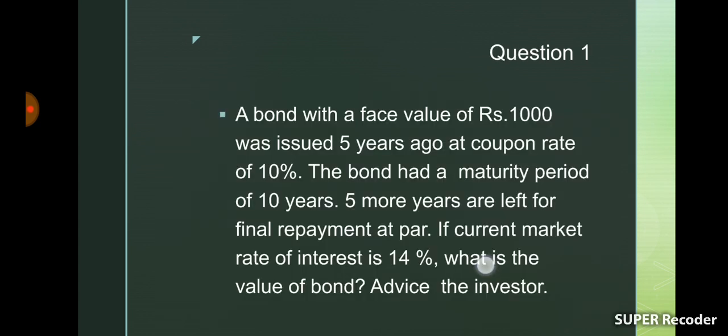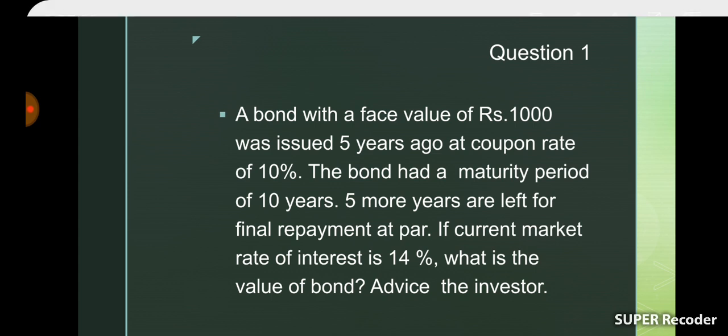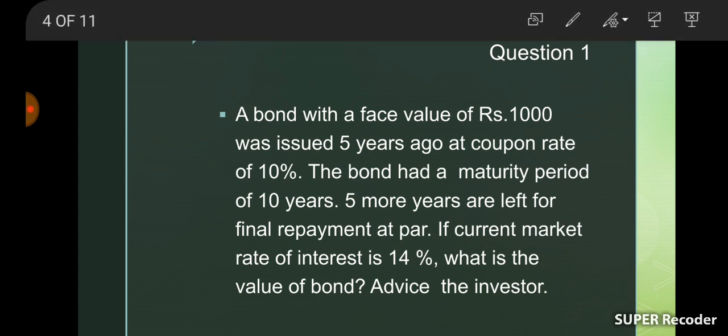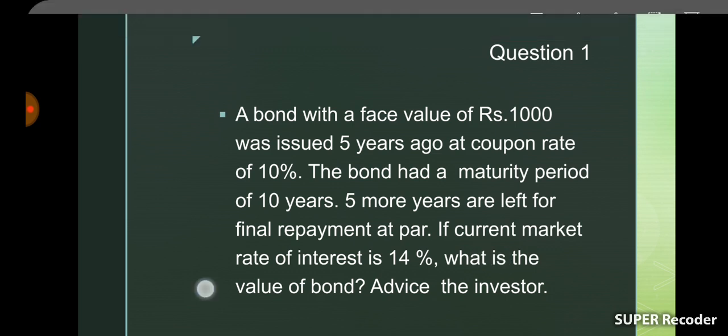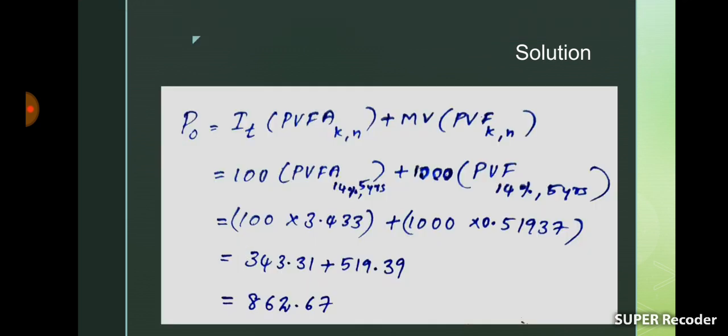Okay, now you need to advise the investor whether he is to purchase that security or not. For that, the current market price is ₹1000. The current market price of the bond is ₹1000 and its actual value is 862.67.